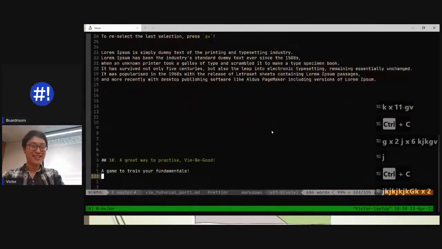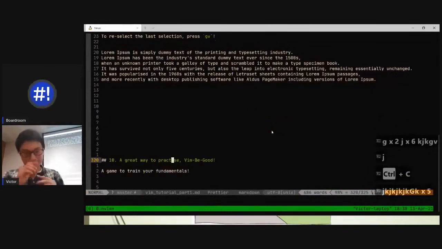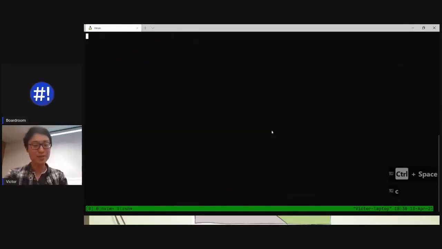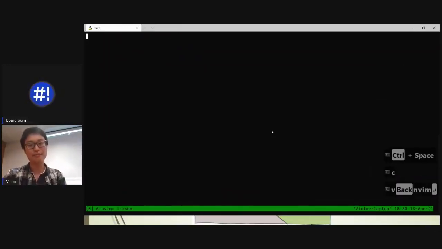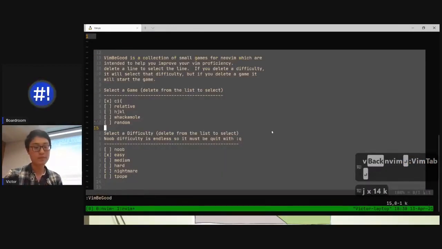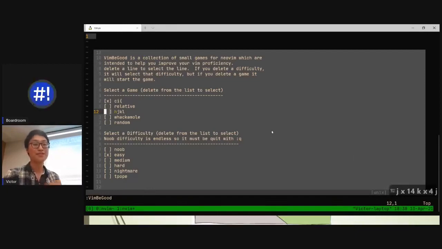Yeah. So to close up this tiny little section here, I want to show you guys this thing called Vim Be Good, and it's a great way to practice these fundamentals that we've been discussing. So I'm going to create a new terminal. I'm just going to open up Vim again. And this is a little plugin. If you guys want to figure out how to do it later, feel free to. I can chuck some instructions for you guys later. But it's a little game, right? And of course, to improve, we love little games.